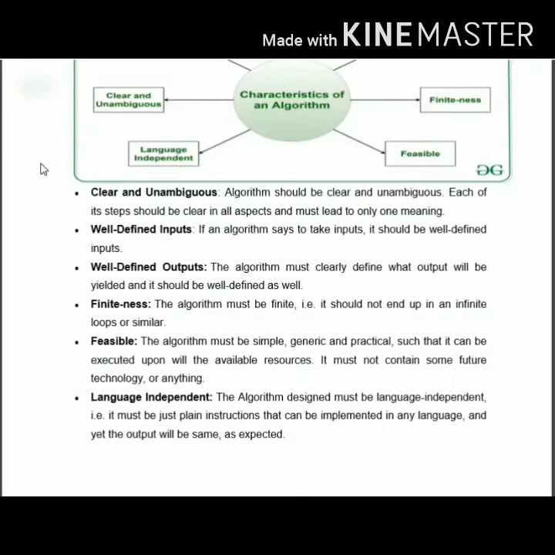Like if we consider an infinite number of loops, the students who have studied C programming, if you come across a for loop with an infinite state, then the output will not be feasible. So keep in mind, the algorithm must have a finite number of steps to give a desirable result. Now what is feasibility? The algorithm must be simple, generic and practical, such that it can be executed upon the available resources and the expected future technology.